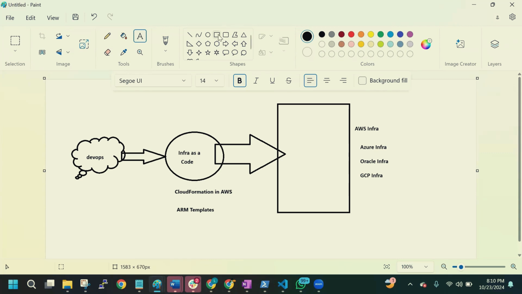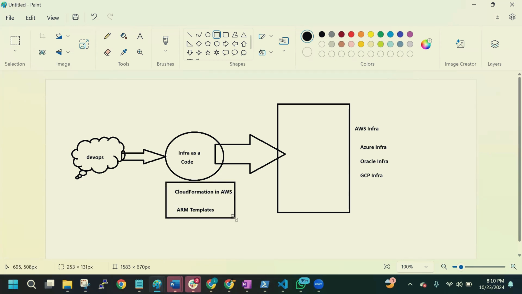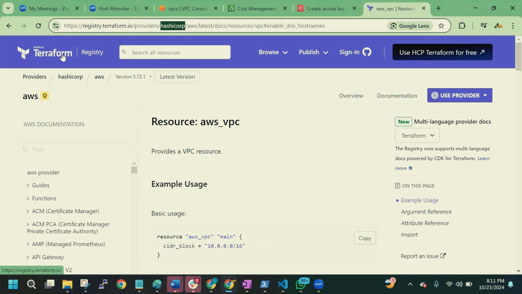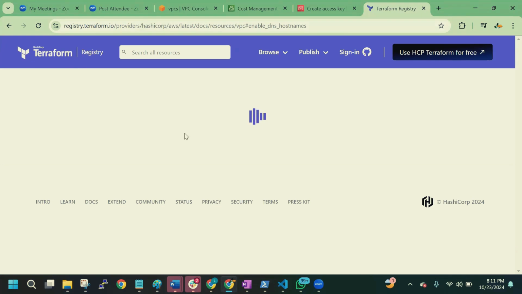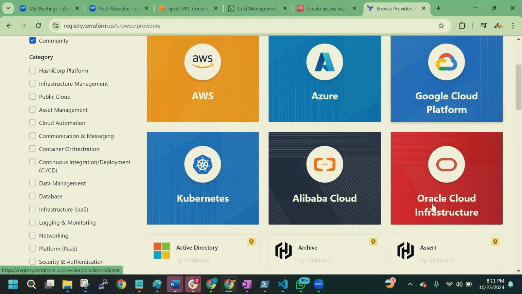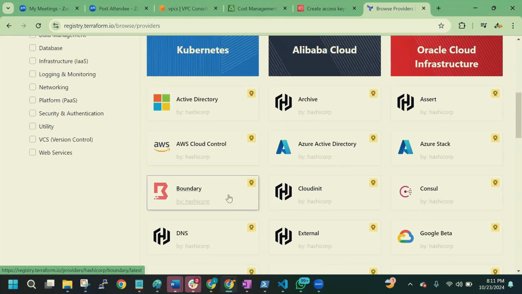Companies are still using it. Even in my company where we work, we have CloudFormation and ARM templates. But the company is slowly migrating to a different tool, which is platform independent, which is Terraform, a product from HashiCorp. This company, HashiCorp, created a tool called Terraform, and you can use it to create infrastructure on different platforms like AWS, Azure, Google Cloud, Oracle, Alibaba, Kubernetes. You see, so many are there.